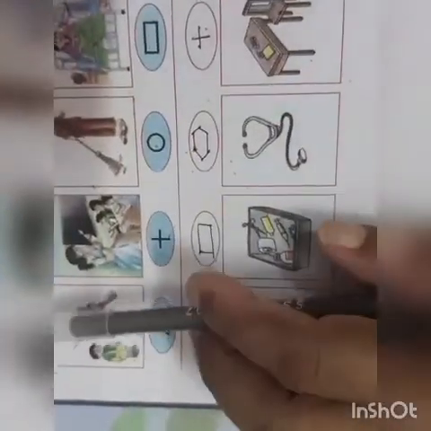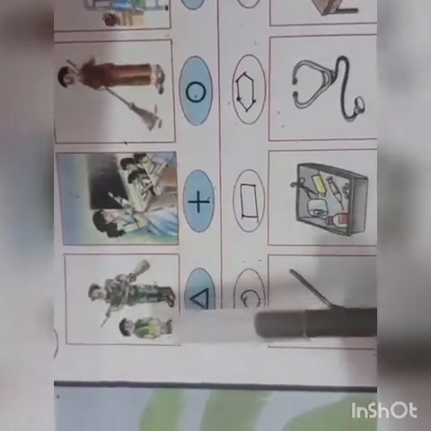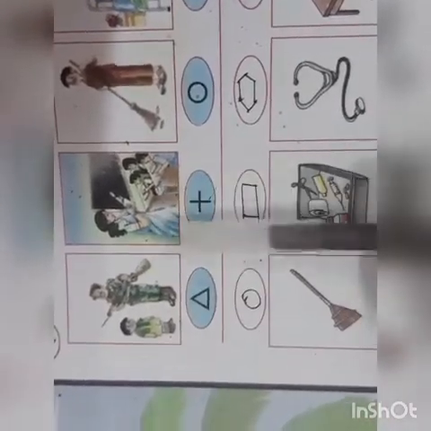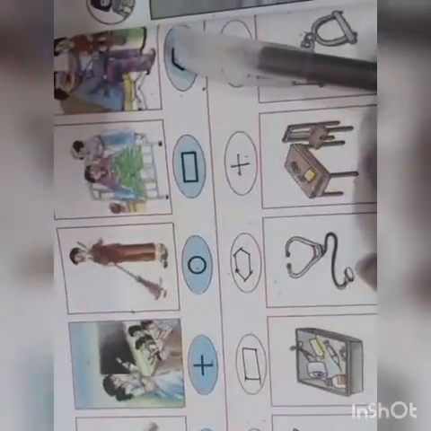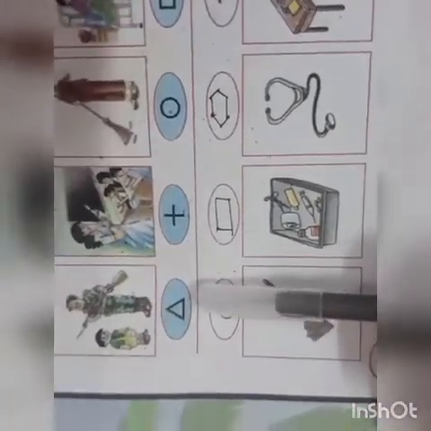Moving on to page number 50, the last page of this lesson in the textbook. Now here it is a small puzzle. You can see certain professionals are given, our helpers. He is a soldier, teacher, then sweeper, nurse and doctor. Now below these you can see some symbols. Here below the soldier is a triangle.